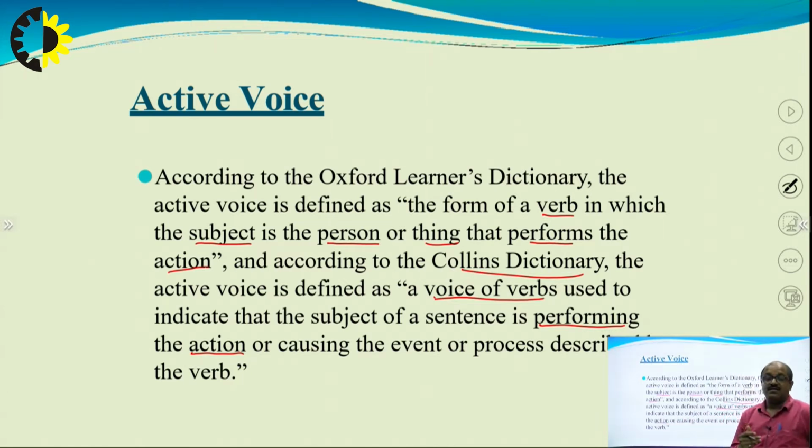So, these are two definitions as per the Oxford Advanced Learner's Dictionary and the Collins Dictionary.